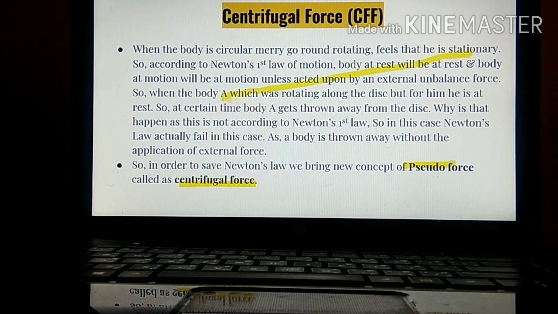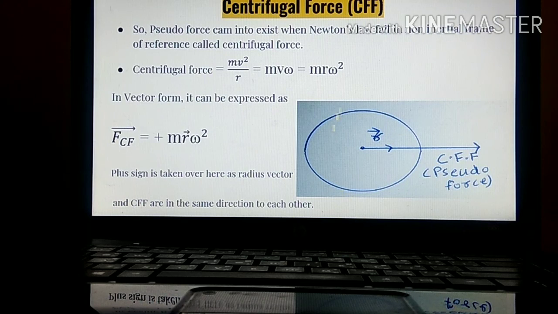All the explanation has been written over here. You can read it afterwards. I will explain one more time. Newton's law failed in this condition. In order to make Newton's law valid, or to give experimental proof, a pseudo force came into existence. This pseudo force is called centrifugal force. Centrifugal force is the pseudo force.